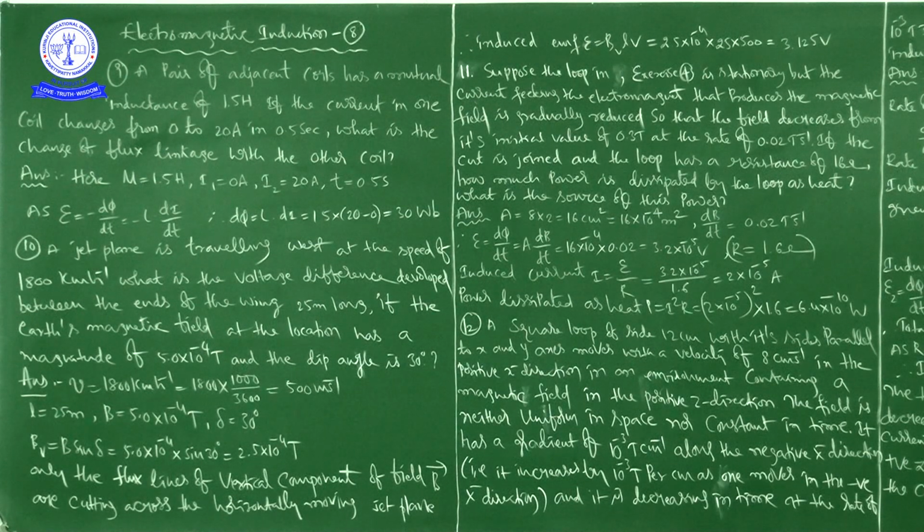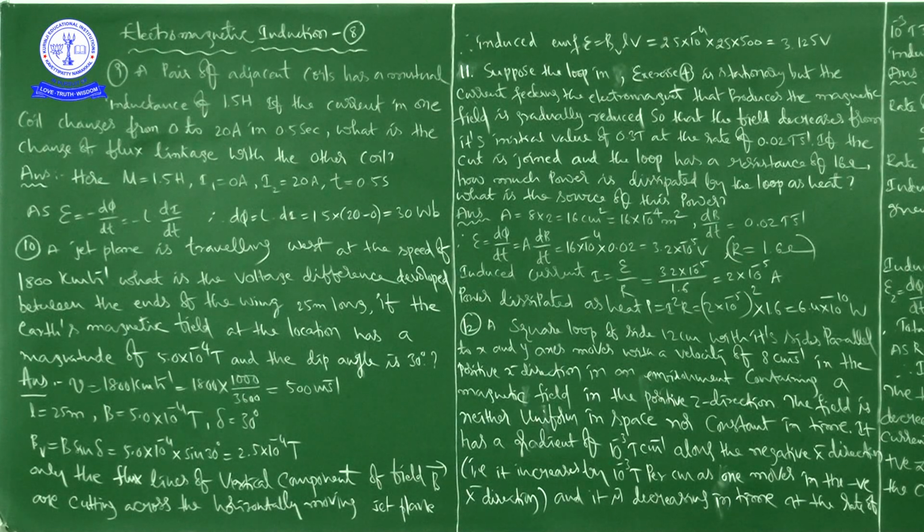If you multiply it by 5 by 18, or 1000 by 3600, because 1 kilometer is equal to 1000 meters and 1 hour is equal to 3600 seconds, two zeros will get cancelled, and 18 here, 100 will come, here 2 will come, here 50. So totally 1800 kilometers per hour means 500 meters per second. 500 meters per second. Okay, right.